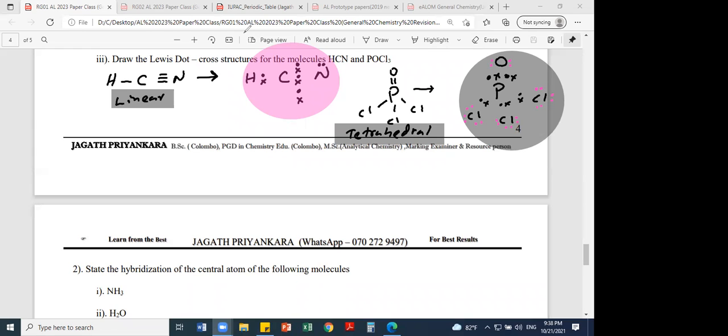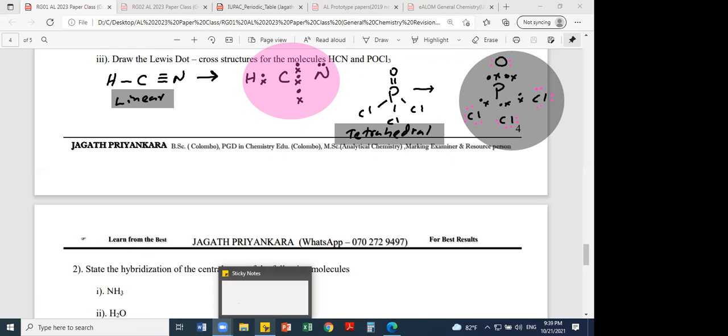And remember, this Lewis concept is valid only for covalent bonds, right? Lewis structures, not the dot and cross I am talking about. The central atom usually should reach the octet, there can't be any unpaired electrons, and all the electrons in the Lewis structure should be in the form of pairs.